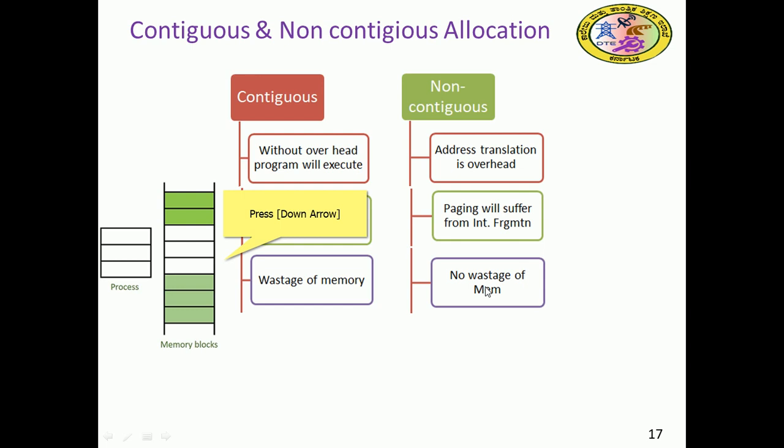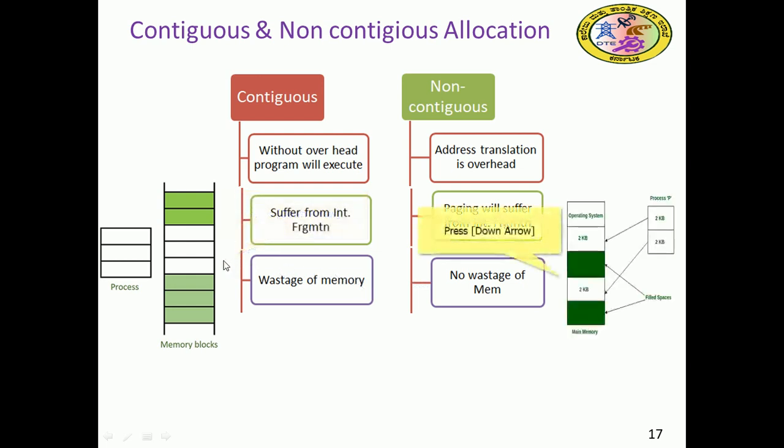For example, take contiguous memory: this process will be allocated in a contiguous manner, page 1, page 2, page 3 continuously in the memory blocks. Wastage of memory can happen here for the entire amount of memory related to this process, so internal fragmentation will be there.